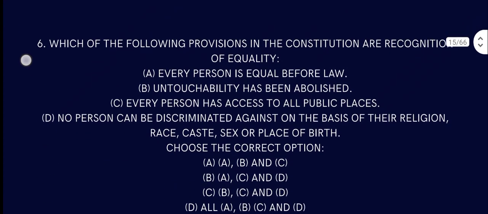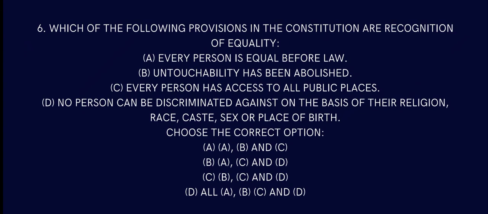Question number 6. Which of the following provisions in the constitution are recognition of equality? Every person is equal before law. That is correct. Untouchability has been abolished. Yes. Every person has access to all public places. Sure. No person can be discriminated against on the basis of their religion, caste, sex, or place of birth.